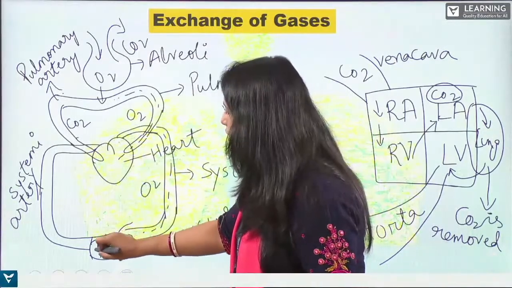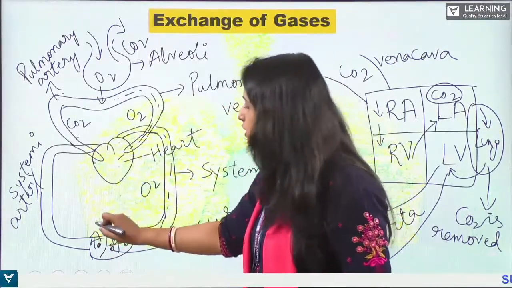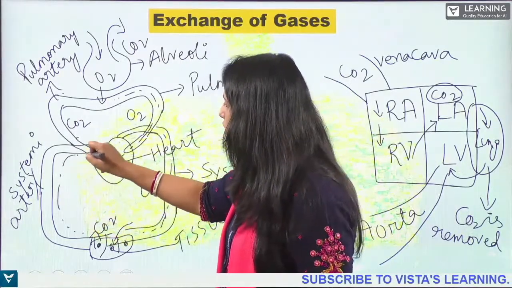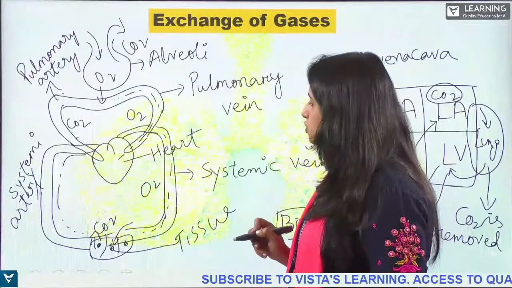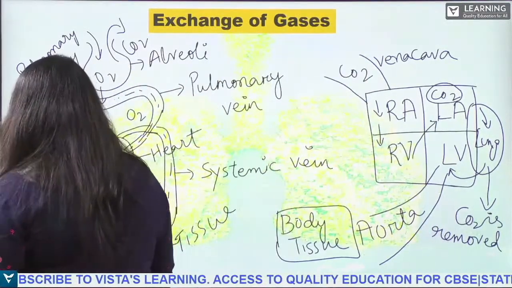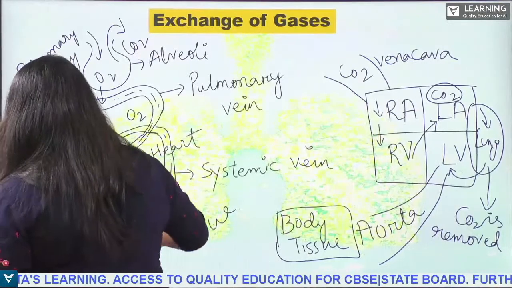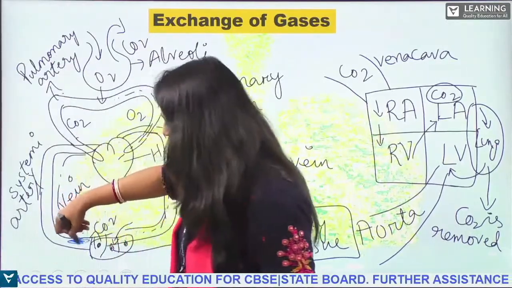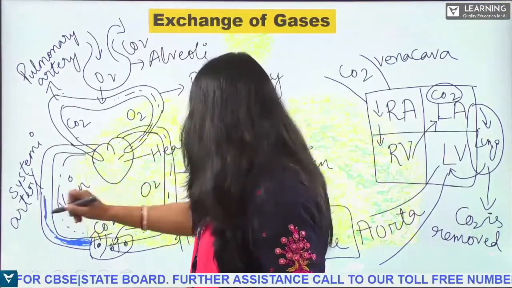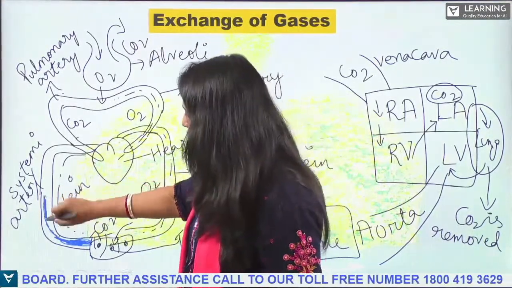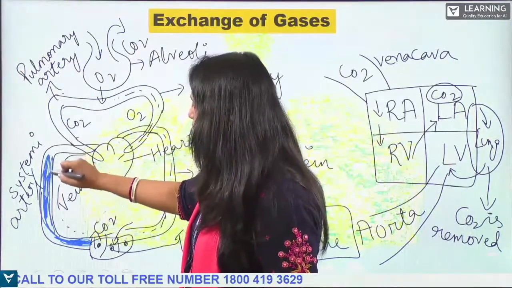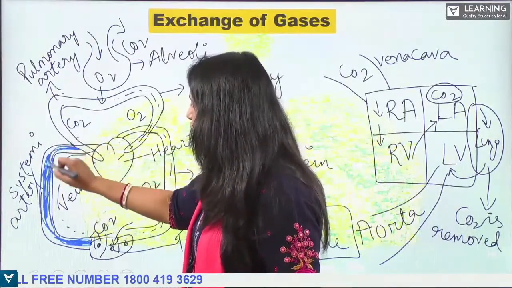And again the carbon dioxide which is released by the body will go through the veins, right? The veins will carry the carbon dioxide rich blood. The blue color is the carbon dioxide rich blood, which is being carried by the vein back to the heart.